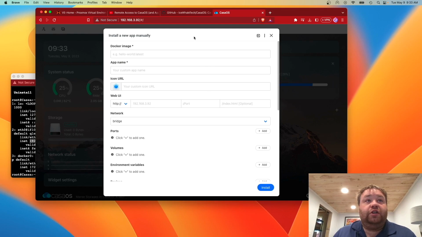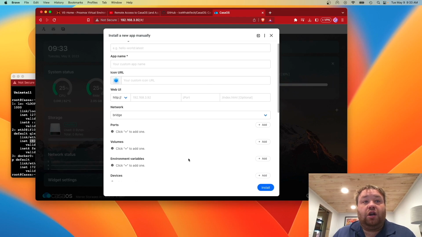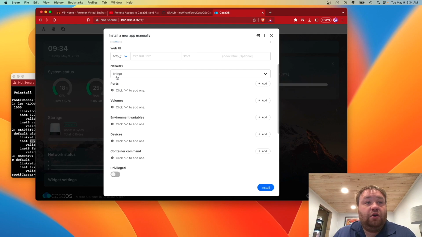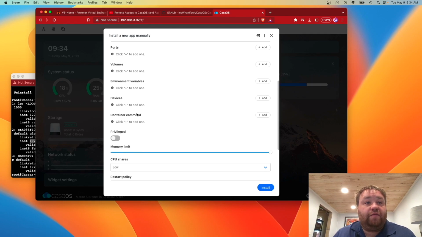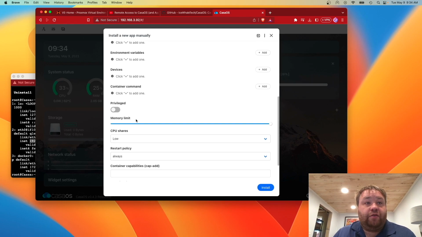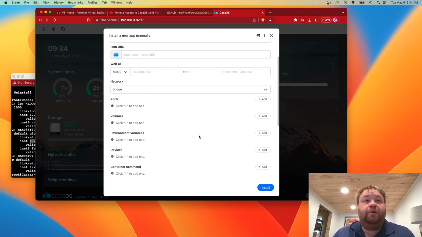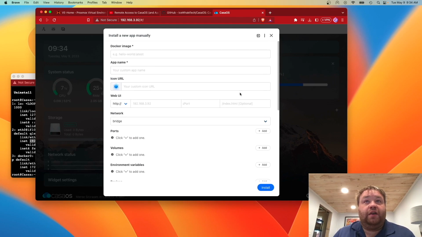But then we also have this custom install button up here. And this will actually allow us to install Docker images. We can configure their IP address, their port number, what the default homepage address is, an icon for them, and their name, along with device and environment availabilities, their privilege status, their CPU availability, and their reset policies. All right, from a simple to use web interface.